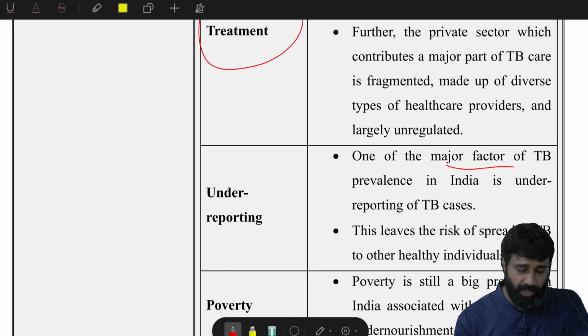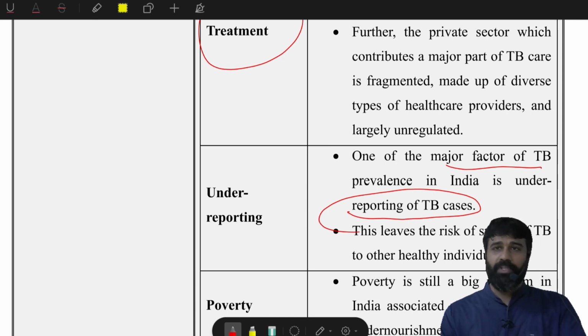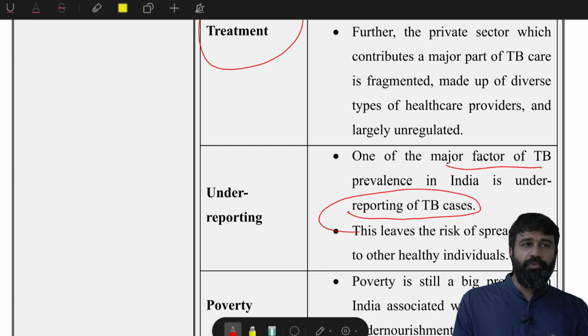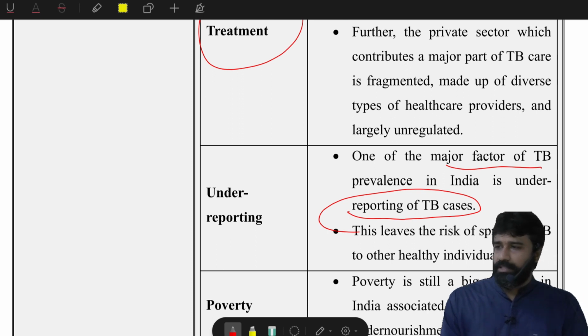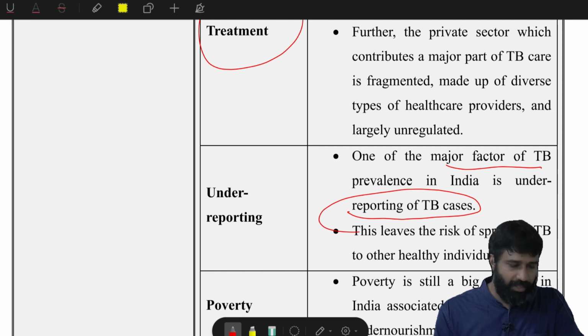Next, underreporting. One of the major factors for TB prevalence in India is underreporting of TB cases. People will say, if you use cloves, cardamom, and cinnamon, and take steam regularly, it will be cured very soon, so no need to go to a doctor.